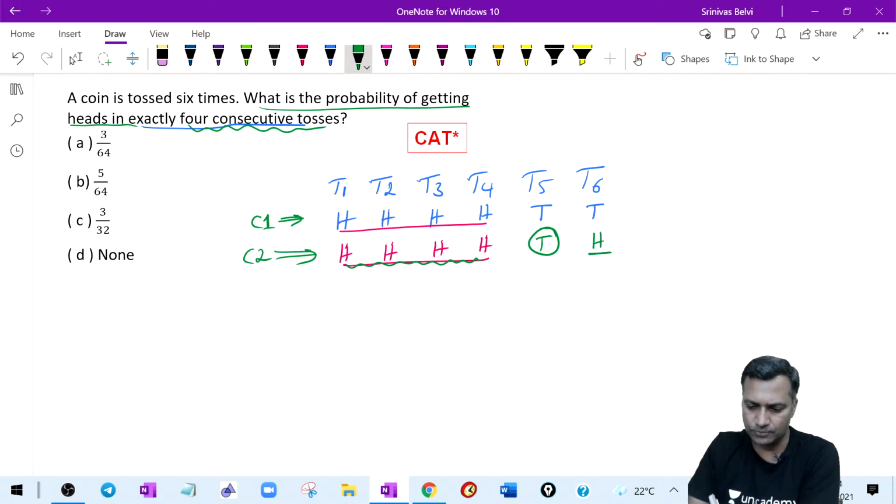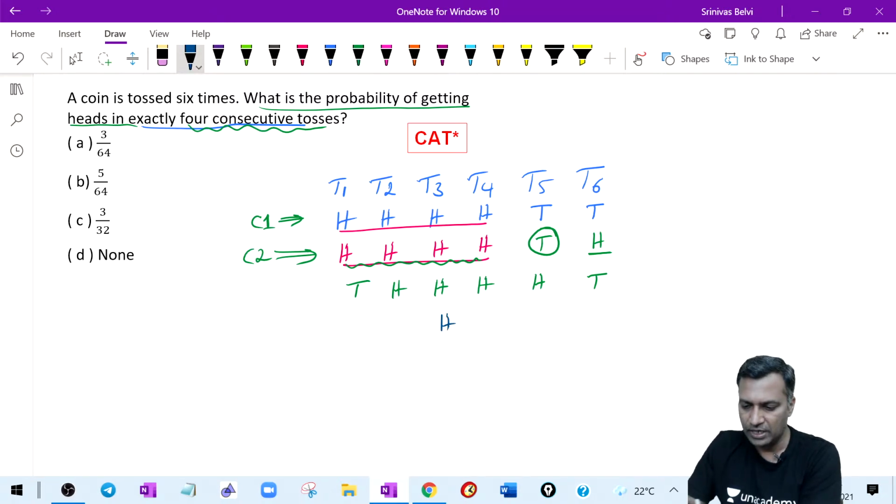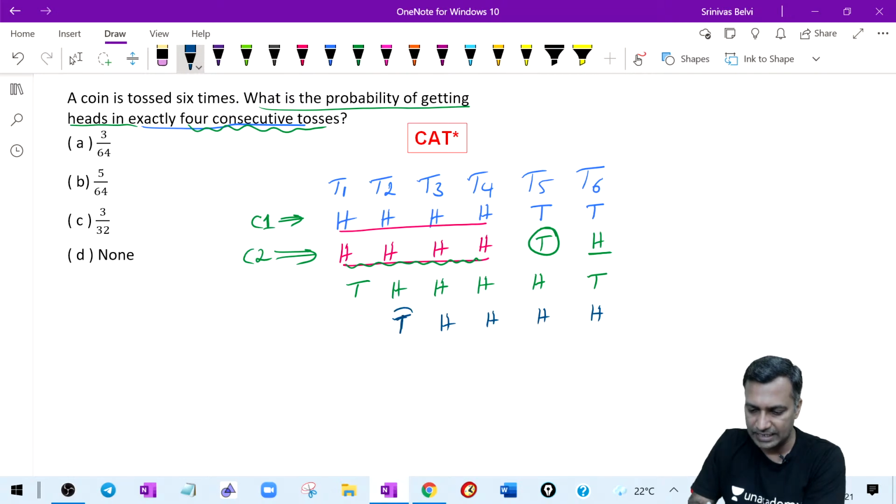Fair enough. After that comes the case where the middle 2, middle 3, middle 4 have given the heads, therefore the ends are tails. That is one case. Then the final case would be the last 4 are heads, and therefore there is a tail before them. I am breaking the sequence. Before this, there could be either a head or a tail. So therefore you say that there are 5.